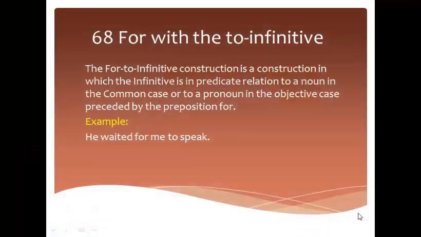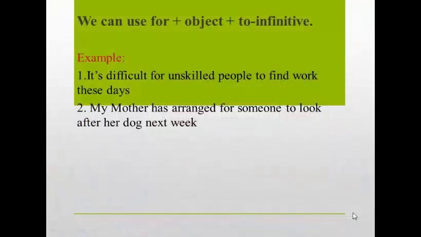Next, I will present Unit 68 about for with the to infinitive. The for to infinitive construction is a construction in which the infinitive is in predicate relation to a noun in the common case or to a pronoun in the objective case, presented by the preposition for. Example: He waited for me to speak. Structure: we can use for plus object plus to infinitive.